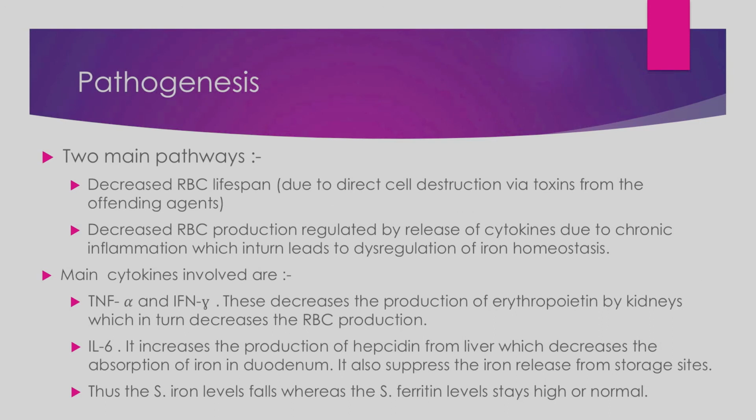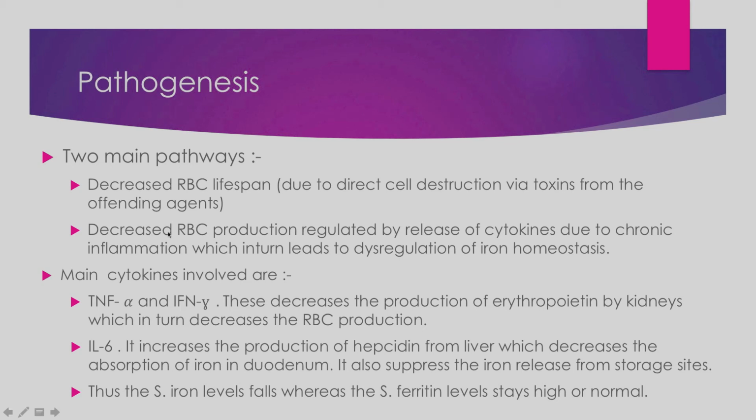What is the pathogenesis for developing anemia of inflammation? The two main pathways are first decreased RBC lifespan, and second decreased RBC production. Both lead to the deficiency of RBCs, thereby leading to anemia. Decreased RBC lifespan is because of direct cell destruction from toxins, from bacteria or viruses or from autoimmune diseases. Whatever the reason producing inflammation, that reason is directly cytotoxic to the RBCs.